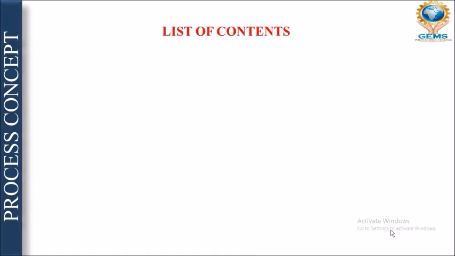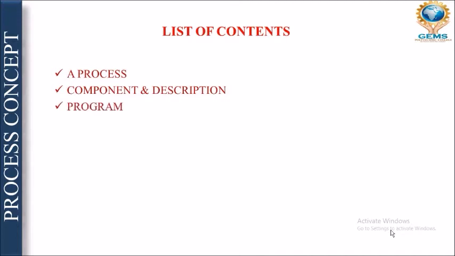In the list of content, first of all I will teach you what is a process, then components and description. Next I will teach you about program, what do you mean by program. Next, what do you mean by process control block.